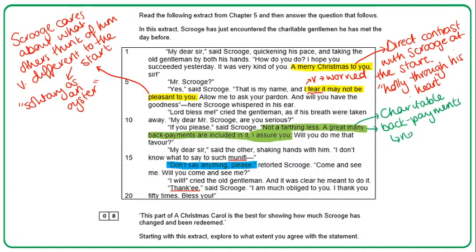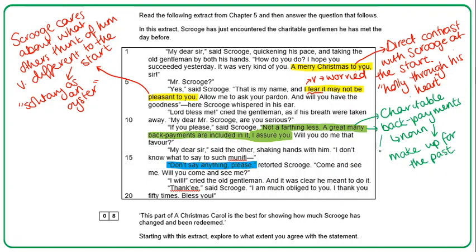this is a noun and just informs us that he's trying to make up for when he's not been charitable. And again, very different from the start of the novella where Scrooge doesn't want to give to charity.